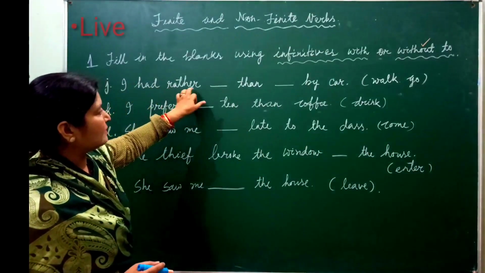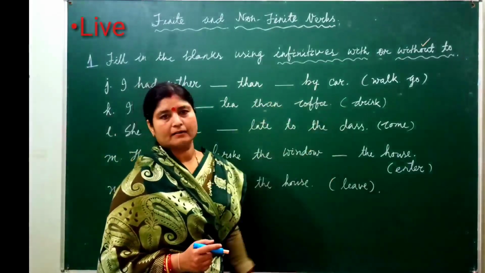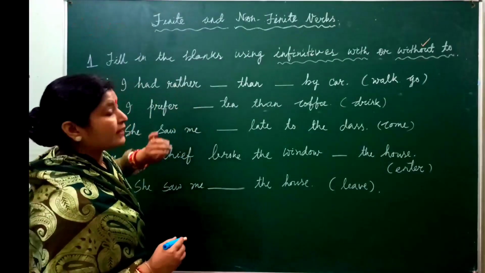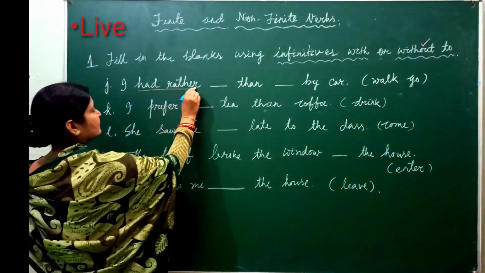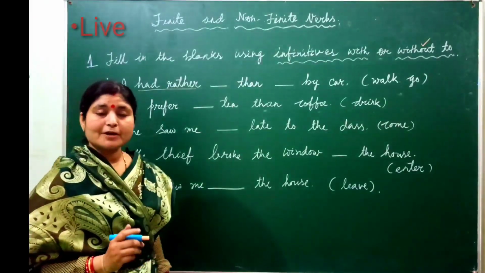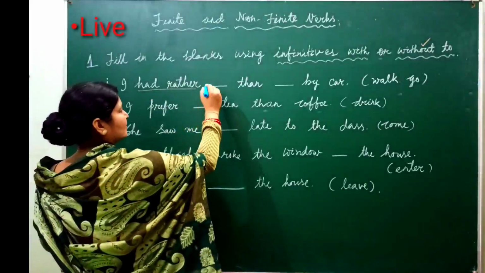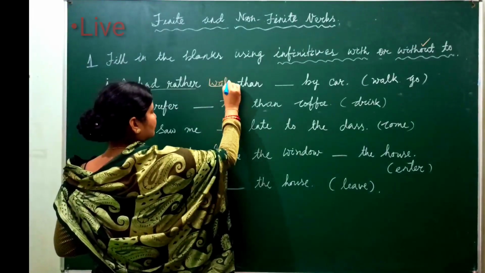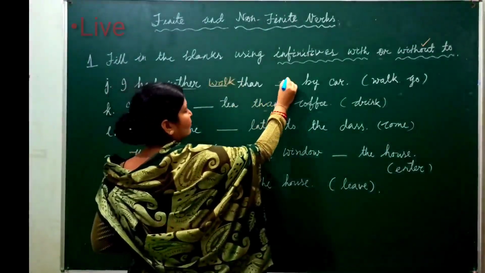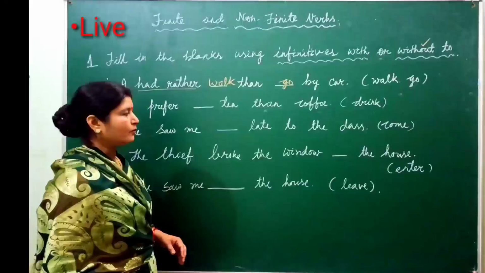I had rather dash than dash by car. I had rather. If the sentence contains had rather, then what? We must use the bare infinitive. So I had rather work than go by car. Okay.